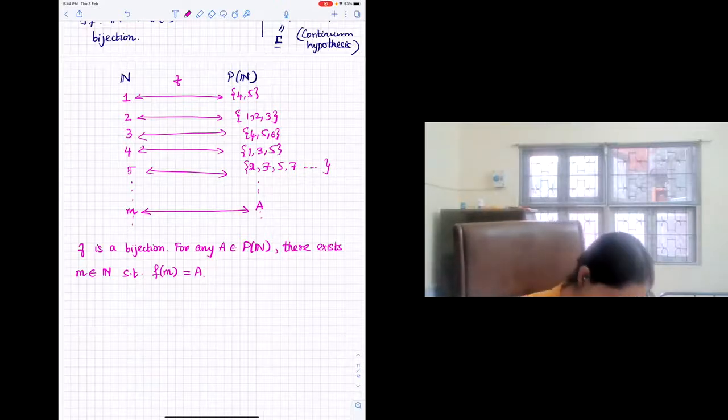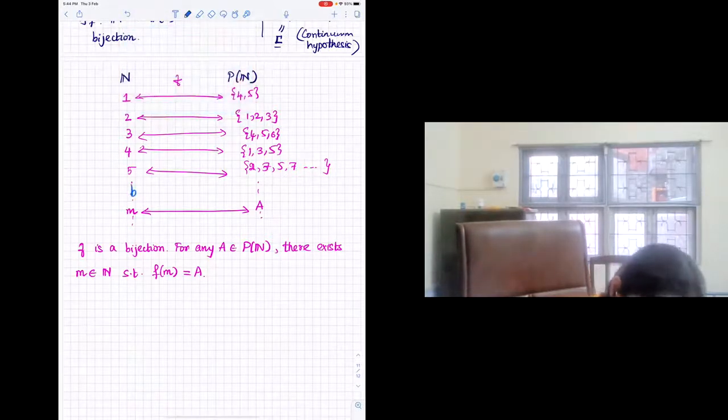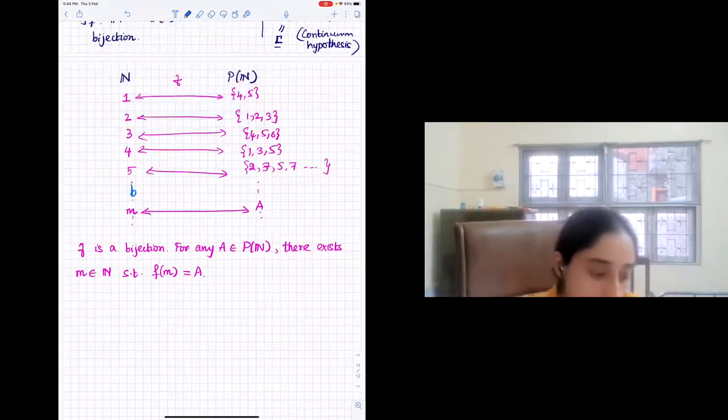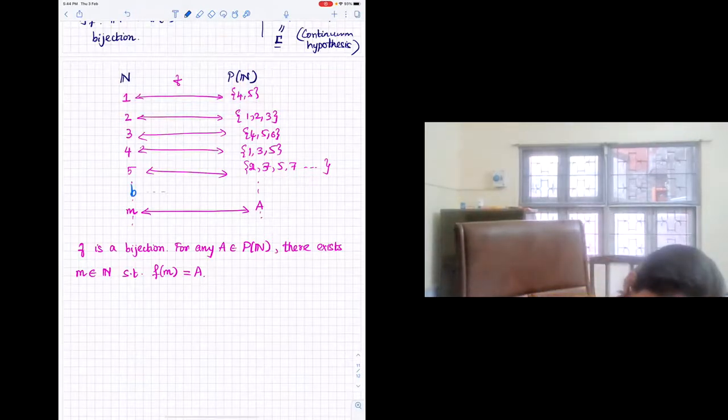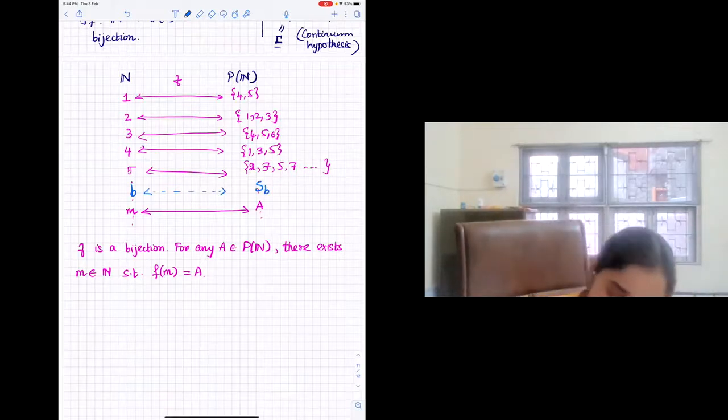So let's just look at one element here. Because this is a bijection, this also maps to some set here. I'm just formalizing what all of you said in different languages. That is all. So this set SB is in the power set.